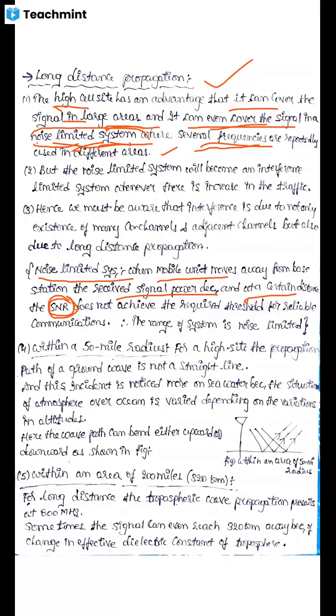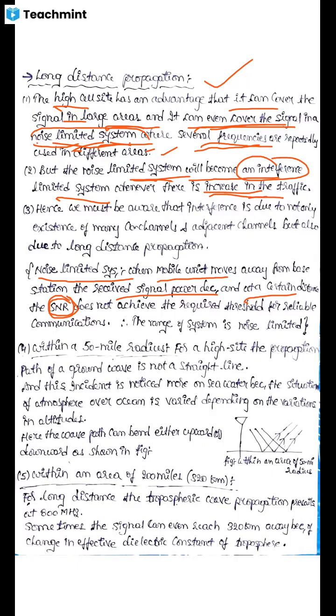Here it is said that it can cover the signal even in a noise limited system. But if there is an increase in the traffic, then interference occurs. So a noise limited system will become an interference limited system whenever there is an increase in the traffic. Clear? This is how interference occurs even in the noise limited system due to increase in the traffic.